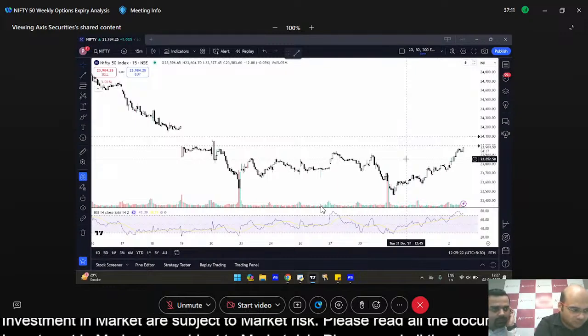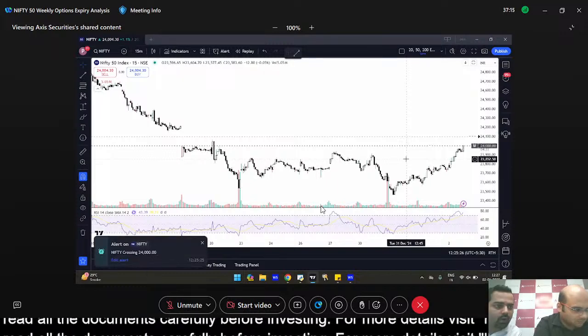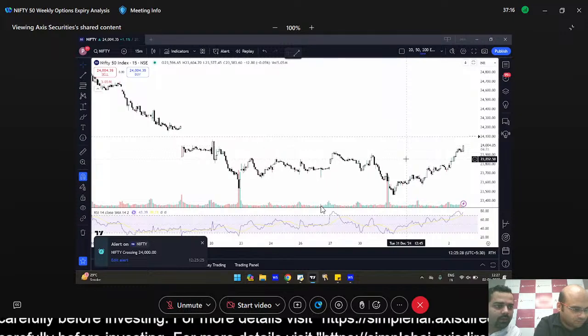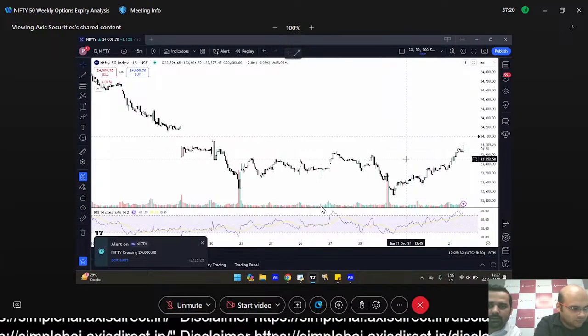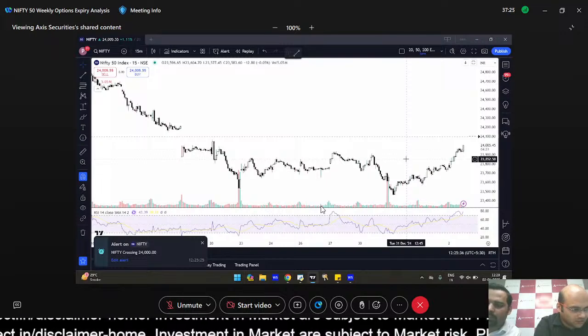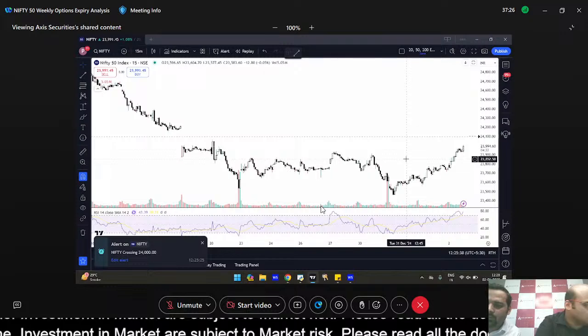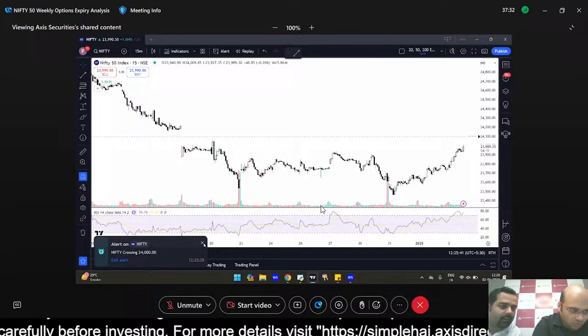Or how could the market be? In fact, because candles are starting to form, and that's a huge long, I would say, green candle that is forming right now, and the market is right now at this 24,000 currently. This is the spot basically. So in spot, if you look at 24,000, right now there's a huge candle that has been formed.